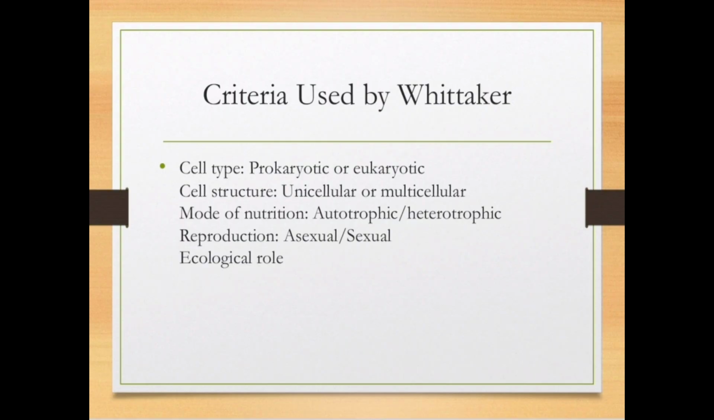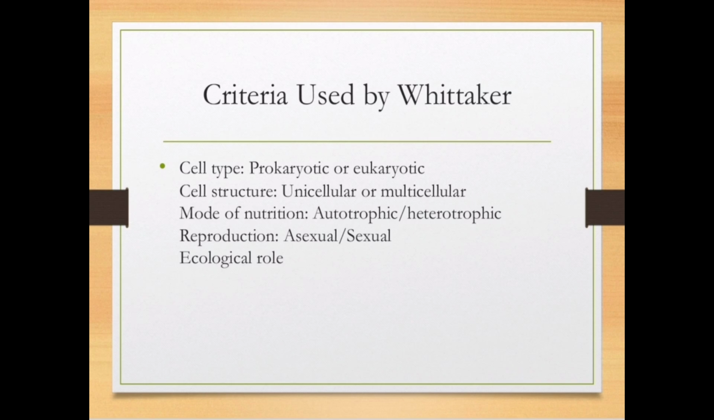The criteria used by R.H Whittaker are, first, the cell type, whether the cell of that organism is prokaryotic or eukaryotic. Prokaryotic means the cells of this organism do not have a true nucleus. The DNA is freely floating in the cytoplasm. Eukaryotic means the cells of this organism have a true nucleus. DNA is enclosed in that nucleus. The second criteria is cell structure, whether it is unicellular or multicellular. Unicellular means only having a single cell. Multicellular means having many cells.